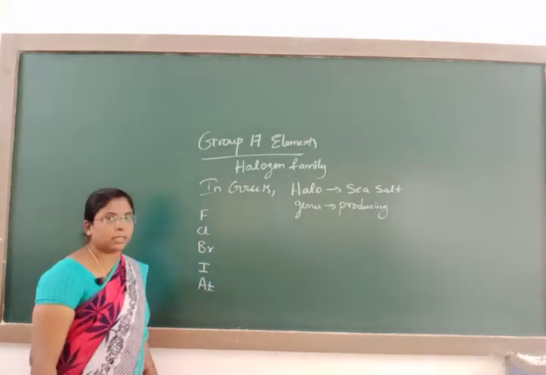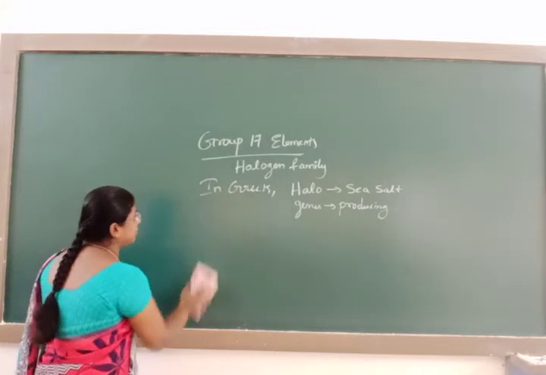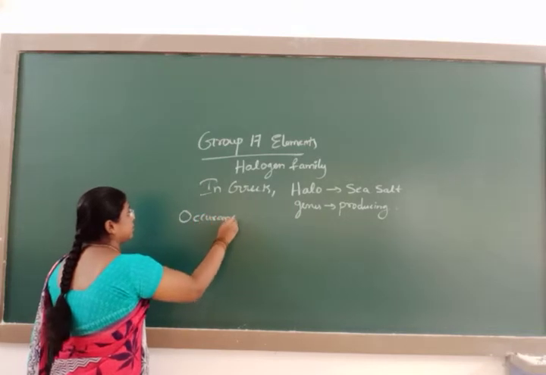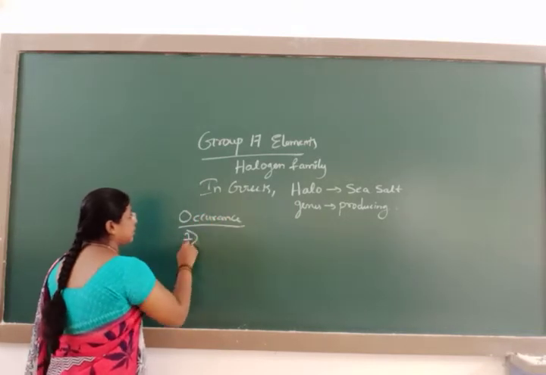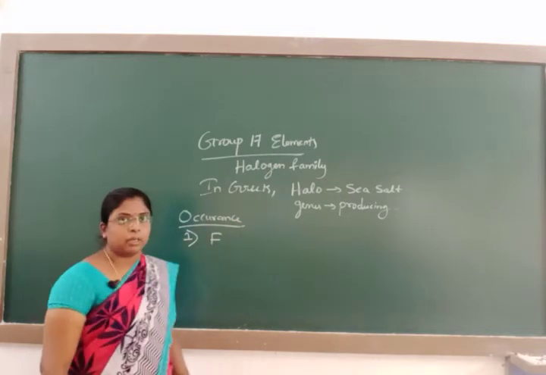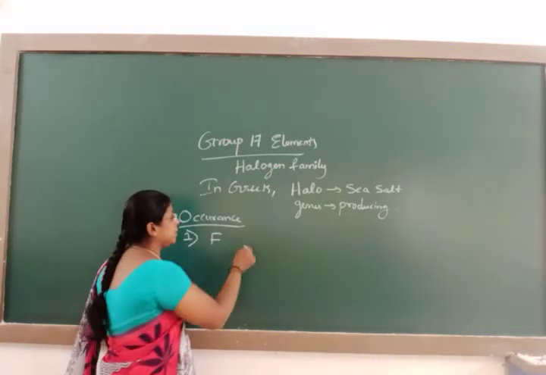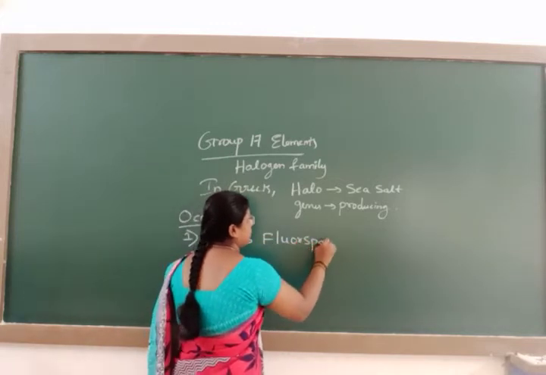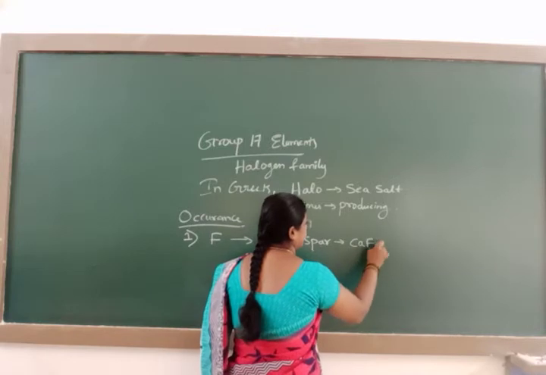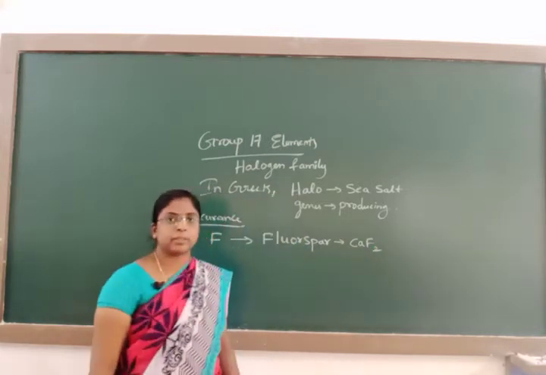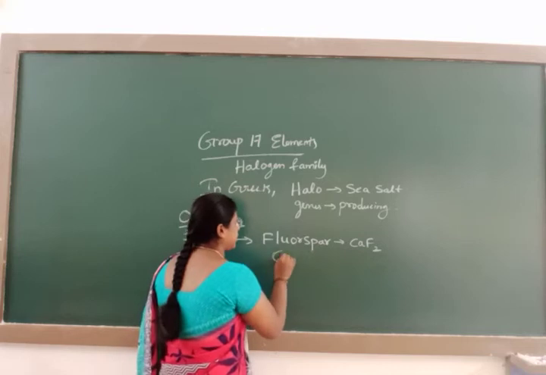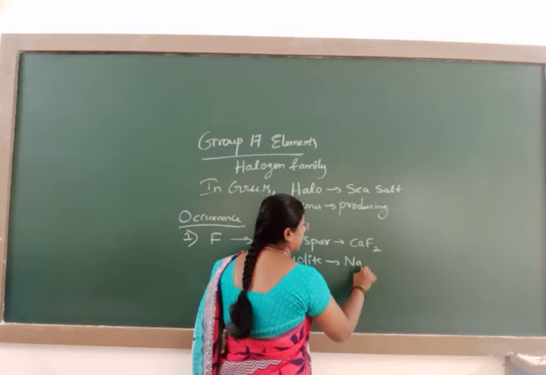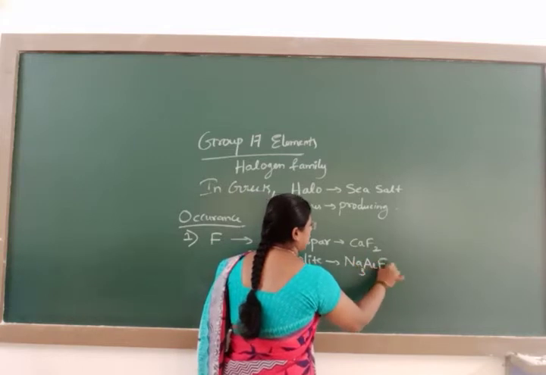Let us study their occurrence one by one, where they occur in nature. First element is fluorine. Fluorine is present in the form of fluorspar, known as CaF2. It is also present in the form of cryolite. Its formula is Na3AlF6.